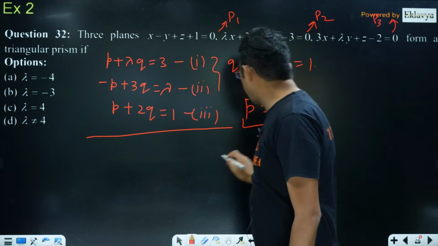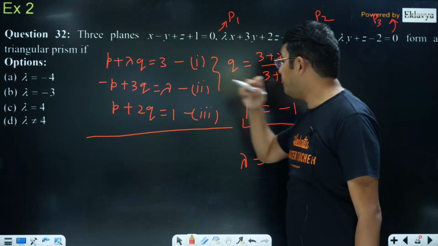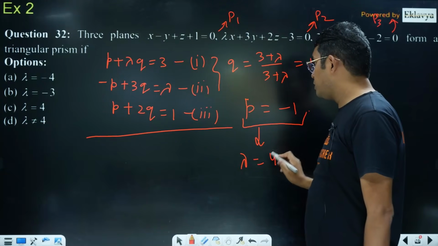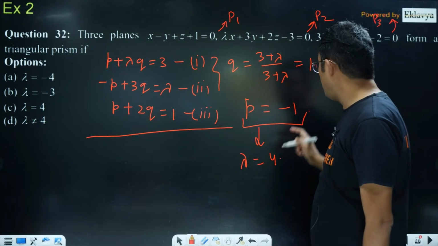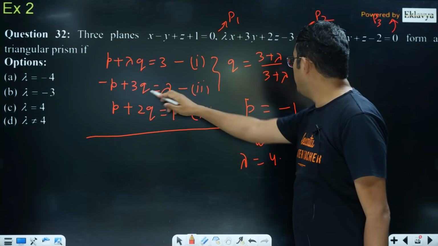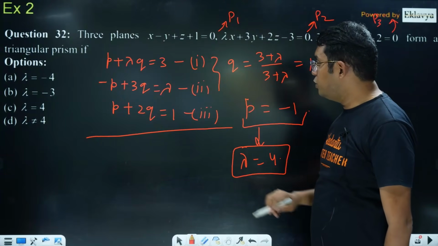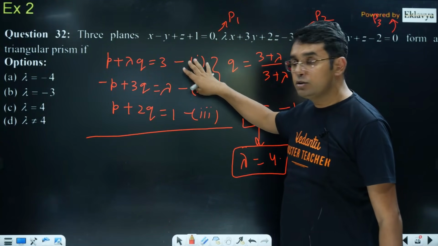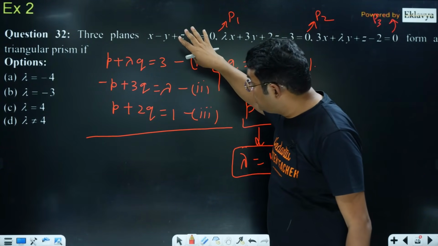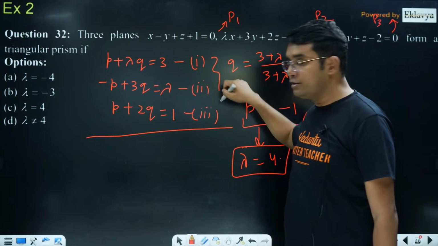Now if P is -1 and Q is 1, then from equation 1 we can find the value of lambda. So what will be that lambda? If you take P equal to -1 and Q equal to 1, lambda will be equal to 4. In this case, if I put P equal to -1, it should be the same, 1 plus 3 is 4 only. So we are getting lambda equal to 4 as the solution when we want these three equations to be consistent, meaning the values of P, Q satisfying these two should satisfy the third also.